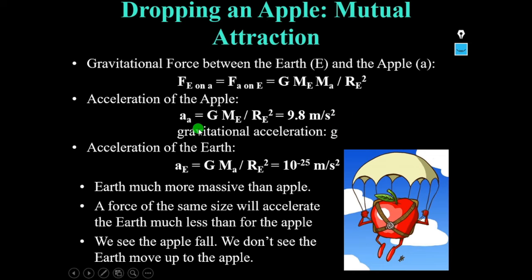This 9.8 meters per second square is called the acceleration due to gravity or gravitational acceleration, denoted by small letter g.